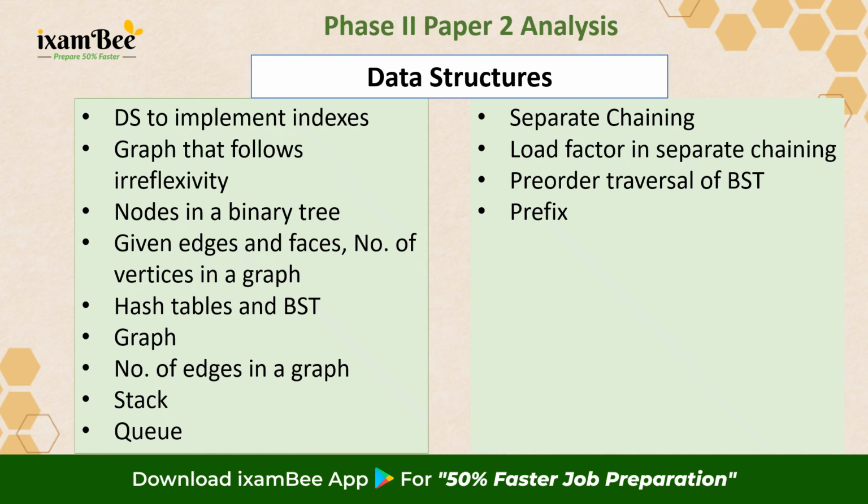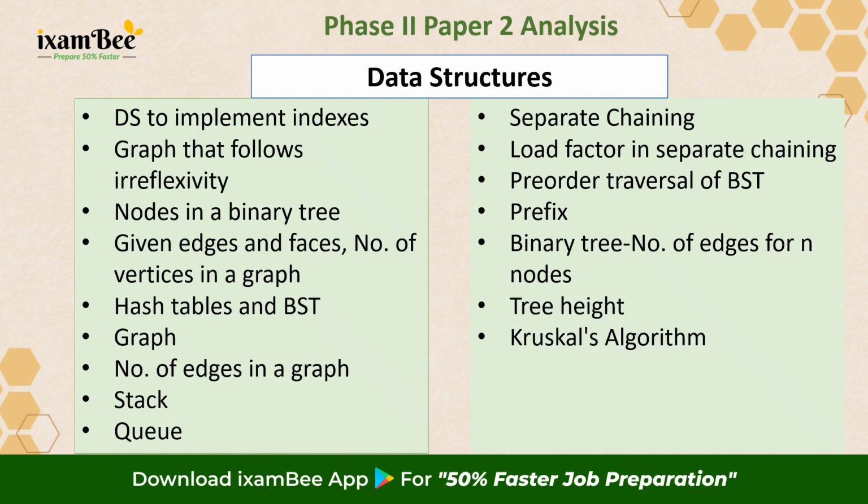Even prefix of an expression was asked in one of the questions. In the binary tree type of a question, you had to find the number of edges for n nodes. The tree height, Kruskal's algorithm, Prim's algorithm, AVL tree, and adjacency list based questions also came from data structures.